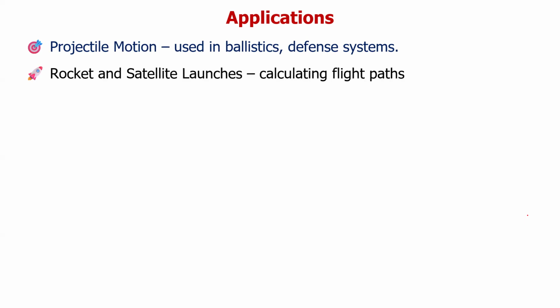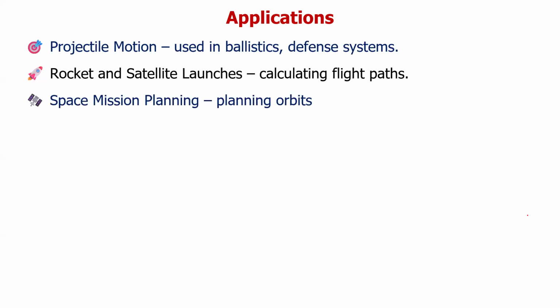Now, what are the applications? The first application is projectile motion, which is used in ballistics and defense systems. Second is rocket and satellite launches for calculating flight paths.